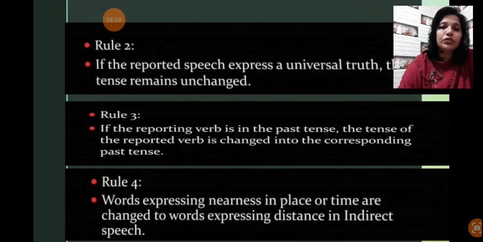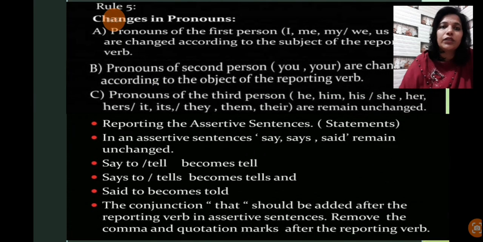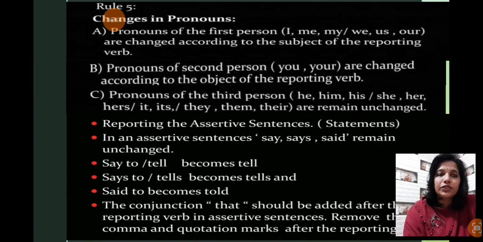Now come to rule number 4. Words expressing nearness in place or time are changed to words expressing distance in direct speech. It is talking about nearness and farness, or the time is given. These are the things we talked about in point 5, that changes in adverbs are required. So this is the same point. Now the changes in pronouns. They have described further how and what kind of changes are required in pronouns. We are studying in detail here.